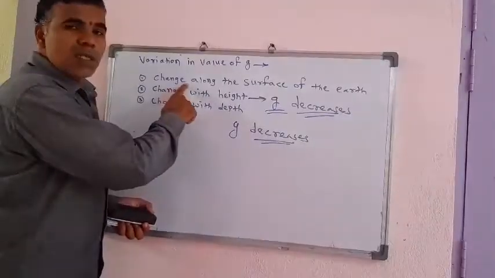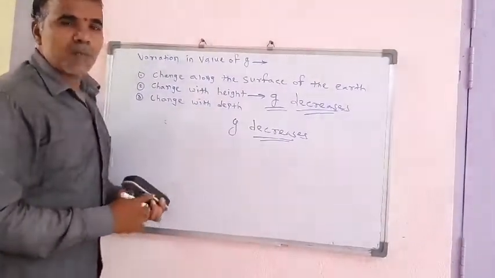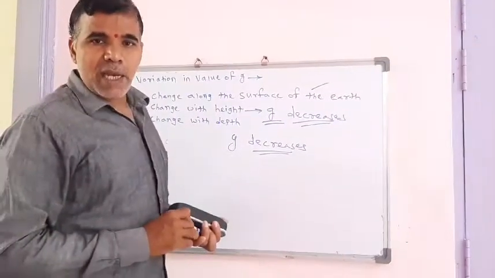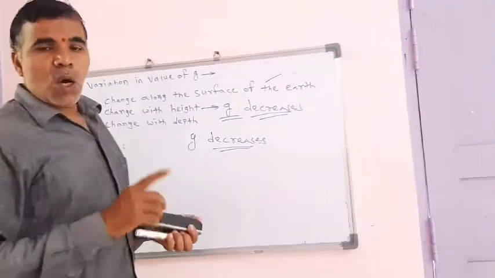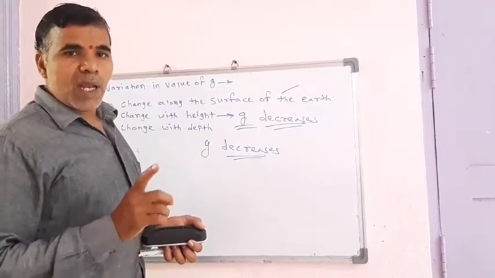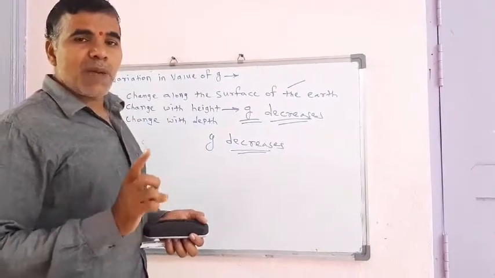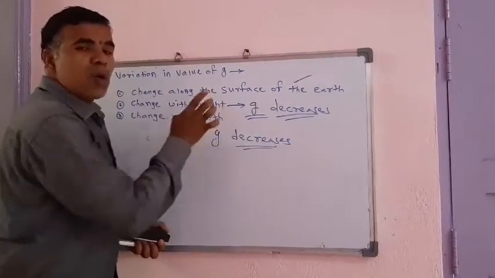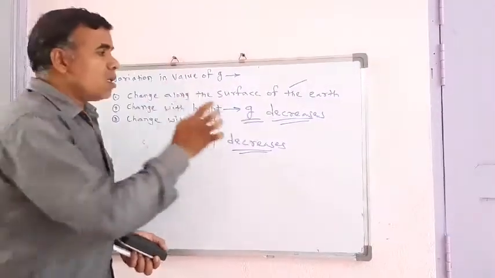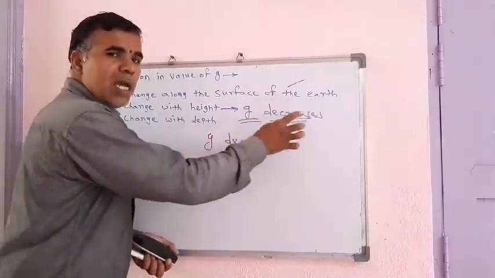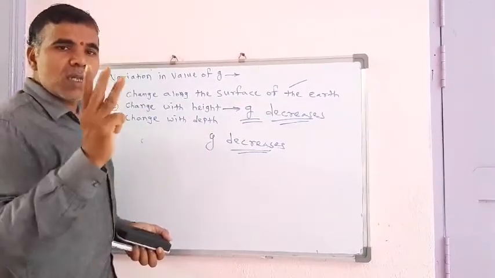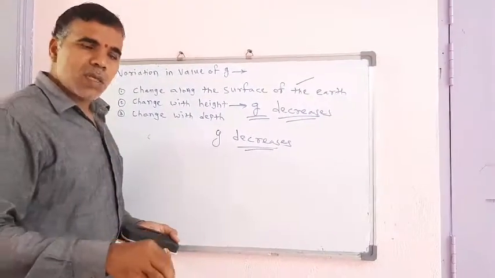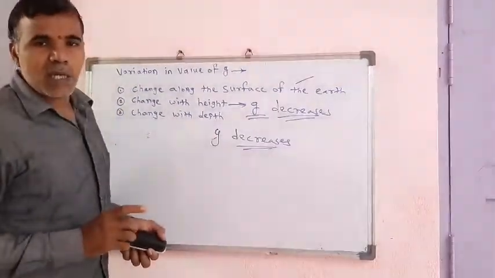Number first, change along the surface of earth. On the equator, the value of g decreases, it becomes 9.78, and at the poles, the value of g increases, that is 9.832. Number 2, change with height. When we go above the earth's surface, the value of g decreases and the radius of earth increases. Number 3, change with depth. When we go inside the earth, the value of g also decreases.